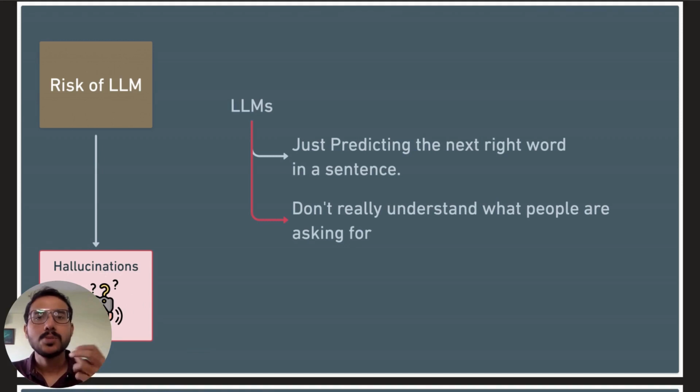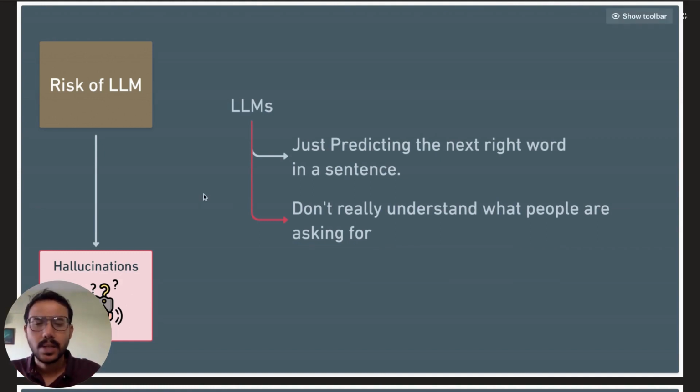These large language models are predicting the next syntactically correct word in a sentence, not accurate answers based on an understanding of what the human is actually asking for, which means it's going to sound great, but it might be 100% wrong in its answer. This wrong answer is actually a statistical error.